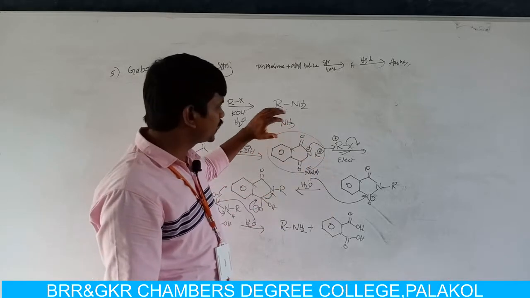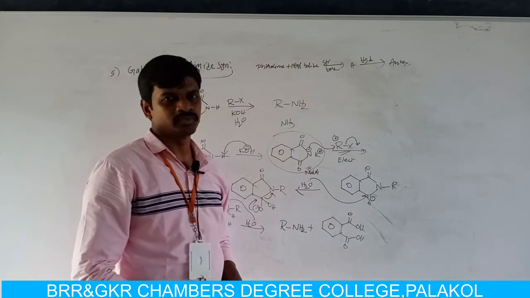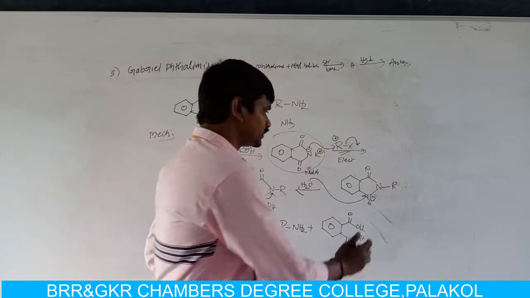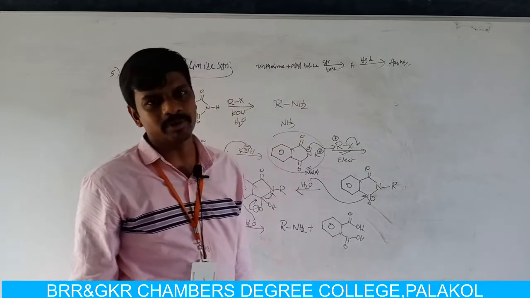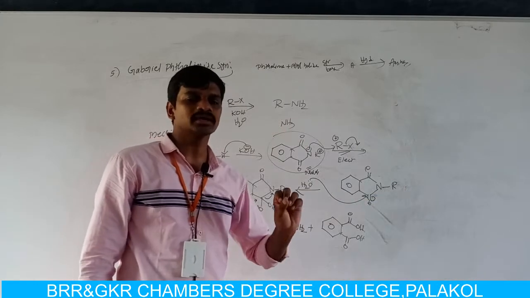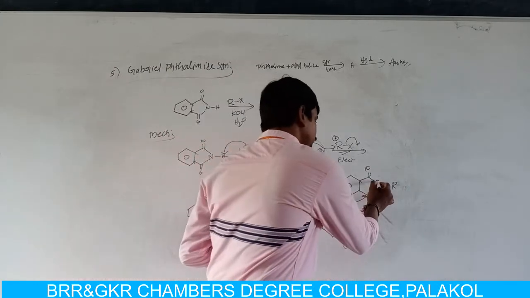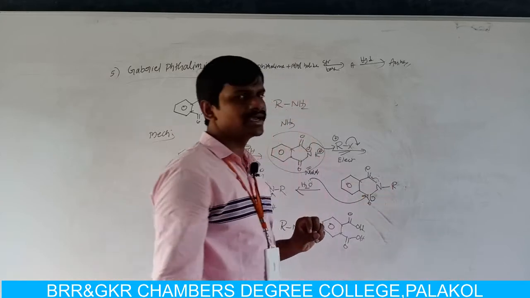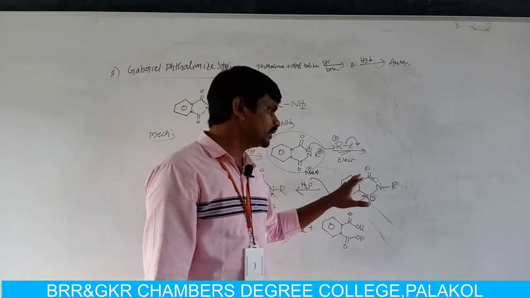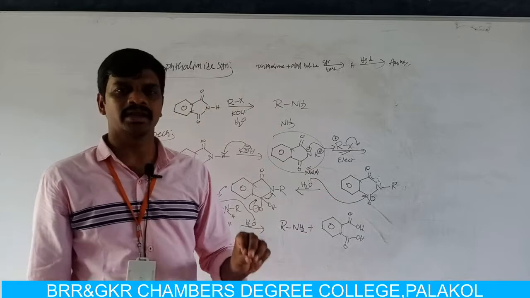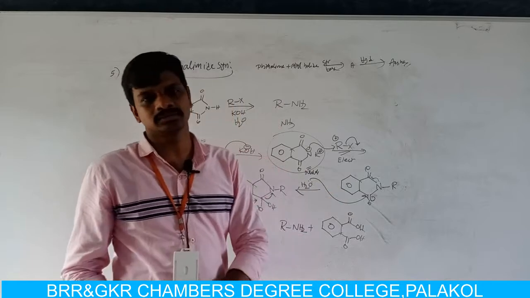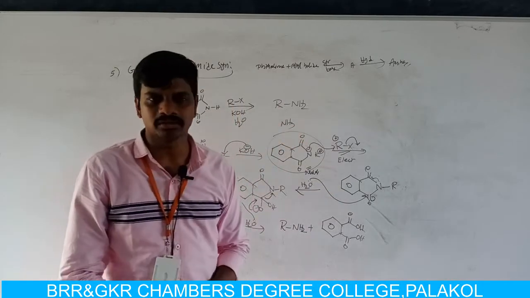In ammonolysis reaction, the nitrogen reacts with more than one alkyl group, but here it is not possible to react with more than one alkyl group because the nitrogen is attached to two C double bonded O groups. That means this nitrogen is attached to two strong electron withdrawing groups. That means the lone pair of electrons are engaged with adjacent C double bonded O, so that here only one alkylation reaction can take place. That means in ammonolysis reaction, over alkylation takes place on the nitrogen atom in ammonia.